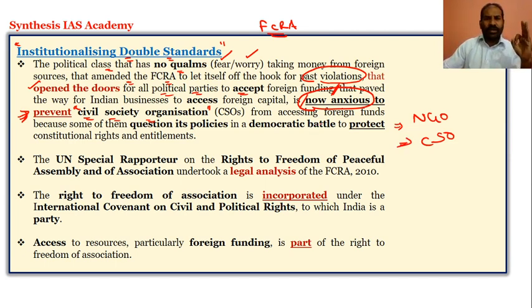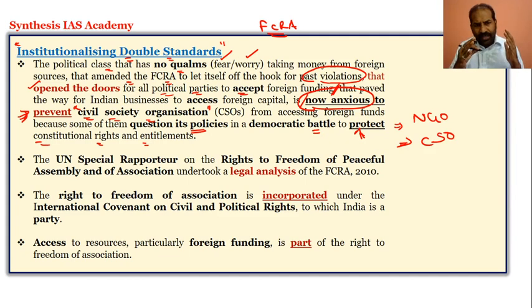These civil society organizations are accessing foreign funds, and a few of them might be questioning the policies of the government of the day, questioning the policies in a democratic battle. Why? So that they can protect the constitutional rights and entitlements of the citizens in India.